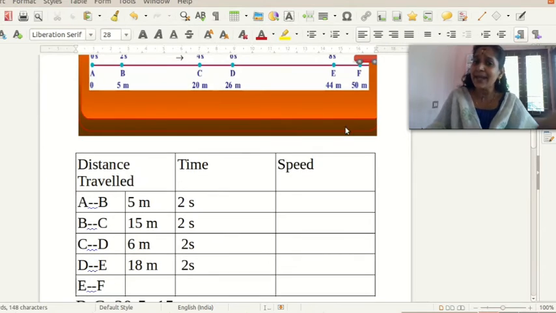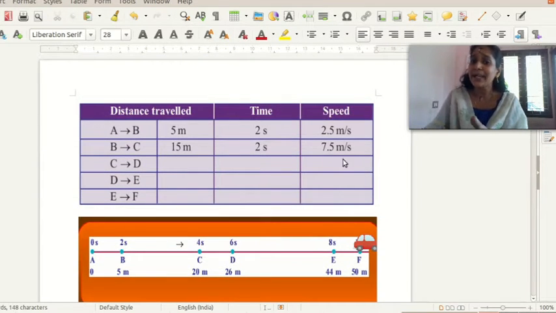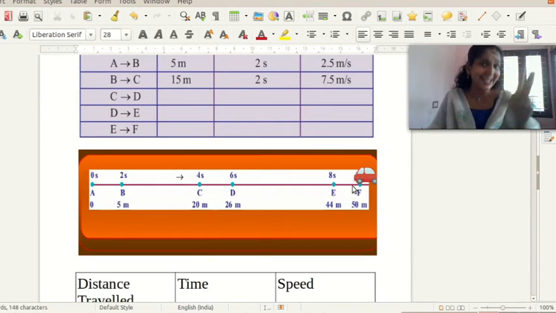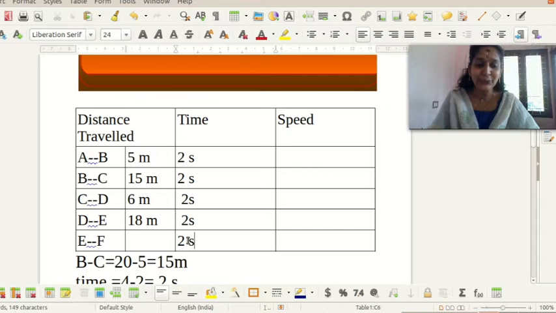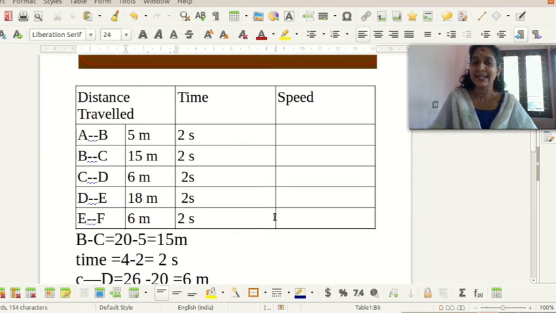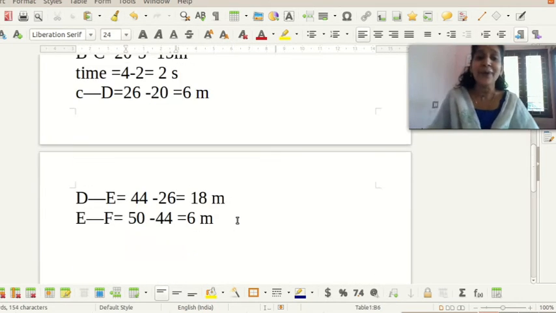How much time is taken in between 10 second and 8 second? Yes, 2 second. So we can write here 2 second, and here 6 meter. Then we are going to find the speed.